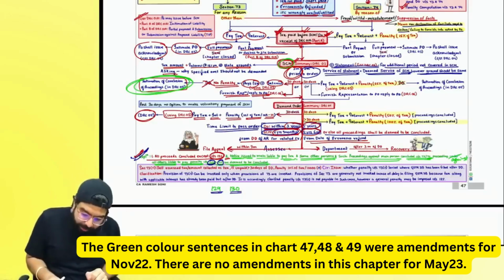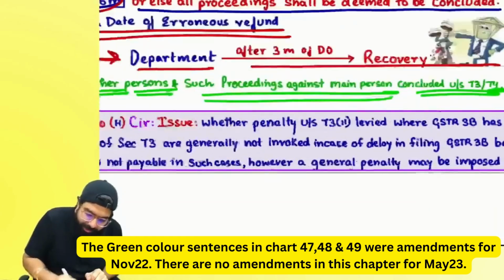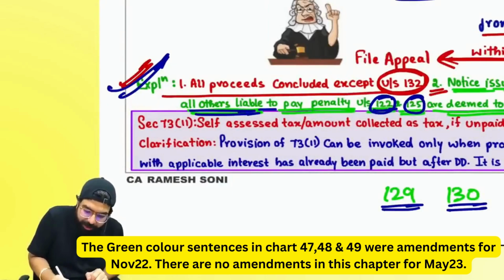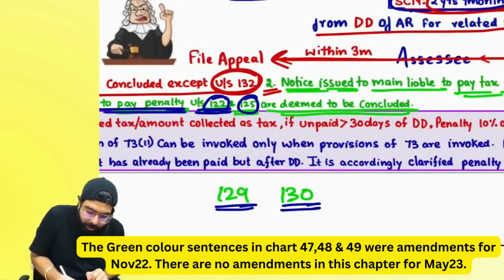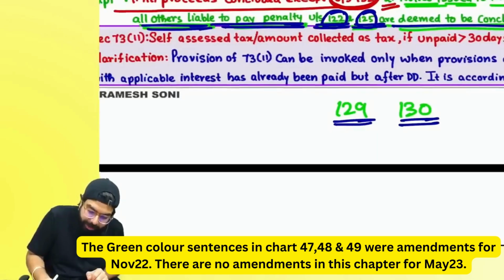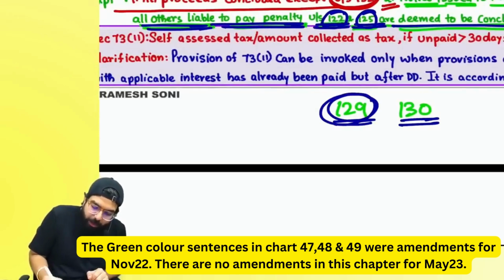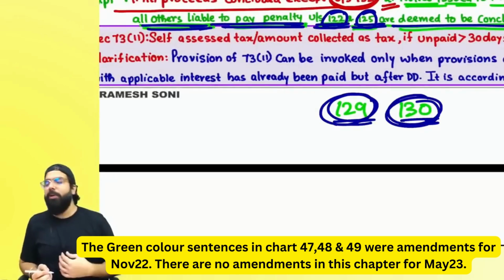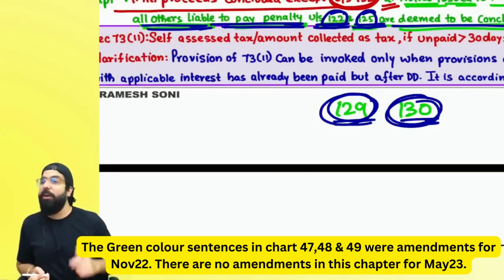Done, everyone? Next, here you have to write proceedings against all other persons liable to pay penalty under 122 and 125 are concluded, but against people who are liable to pay penalties etc. under 129 and 130, that is not concluded.